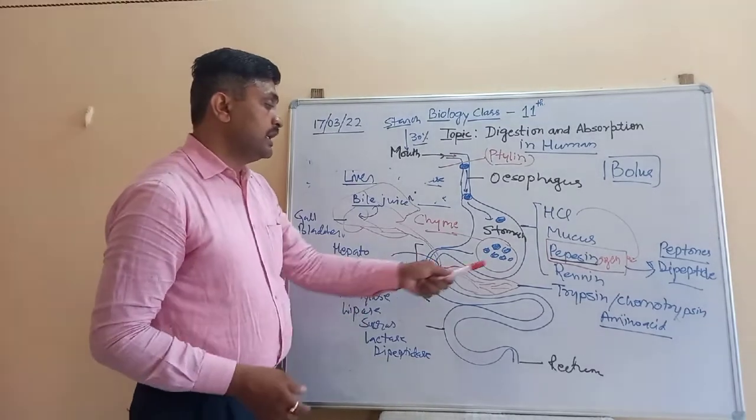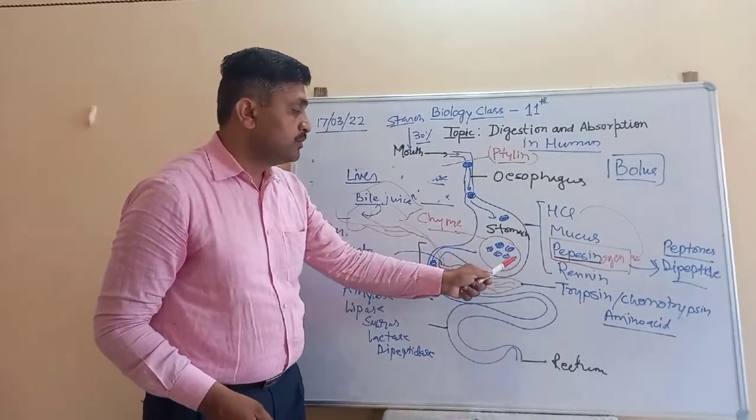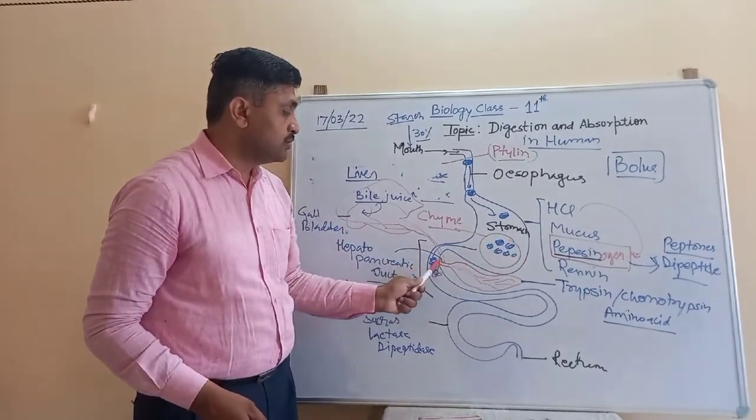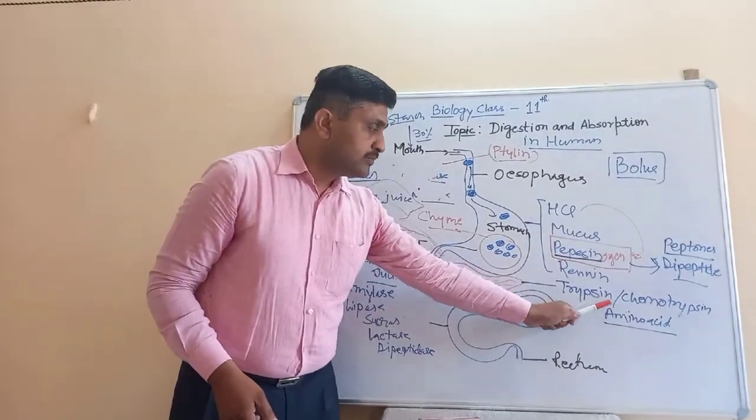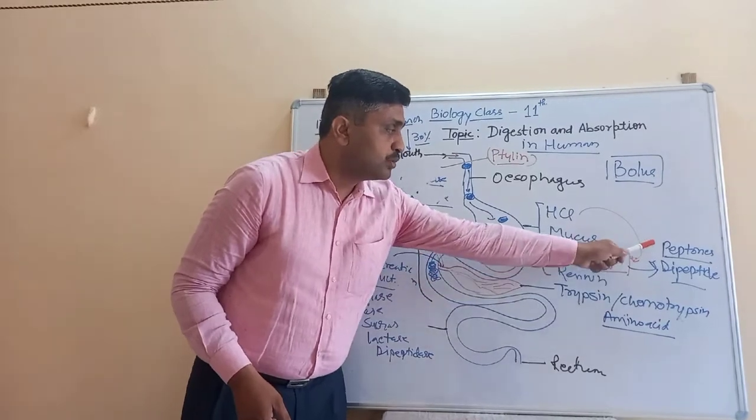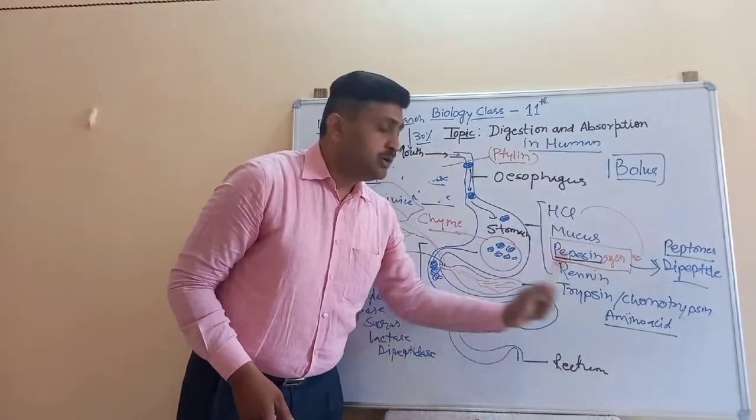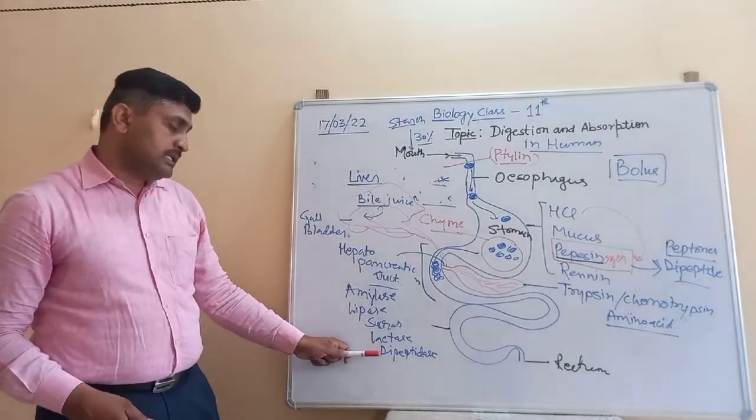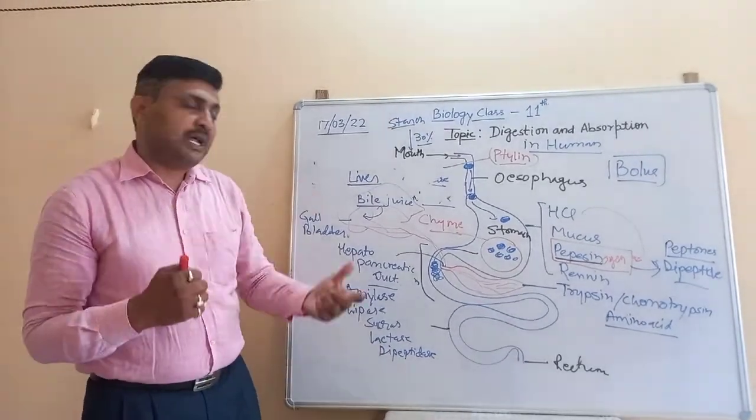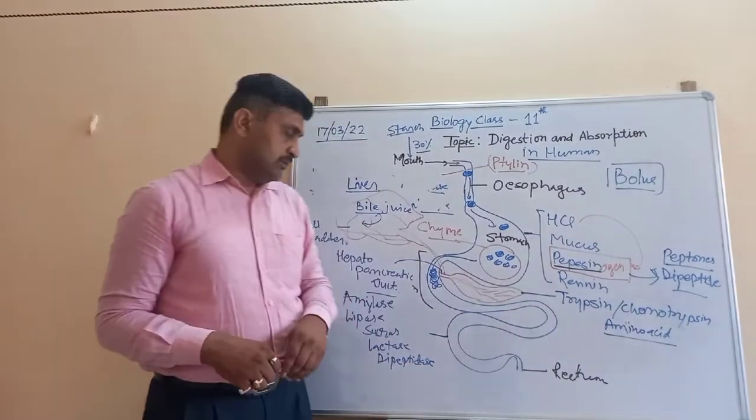The undigested protein that comes into the duodenum is digested with the help of trypsin and chymotrypsin. This converts the undigested protein, peptones or dipeptides into amino acids. Dipeptidase is also released. This dipeptidase converts the dipeptide into the amino acid, which is the simplest form.